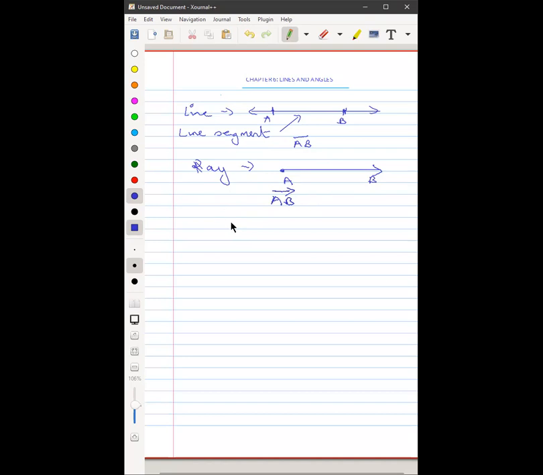Please remember that AB with this is not the same as AB with this. Can anybody tell me the difference between both of these? In the first, the arrow is going to the right side, and in the second, the arrow is going to the left side. Everybody can see that, but what's the difference?